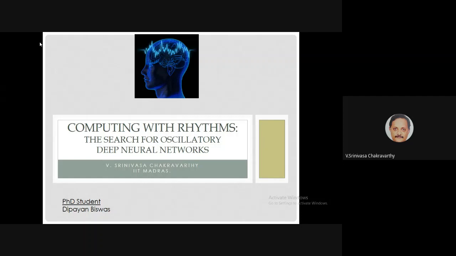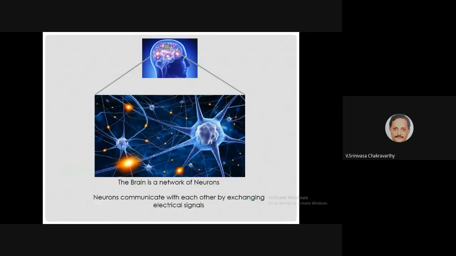How do you compute with oscillations? You need some kind of oscillatory network to compute with oscillations. So we propose a whole new class of networks called oscillatory deep neural networks. What kind of networks of oscillators can you construct? A lot of this is the work of my PhD student Deepa Biswas.